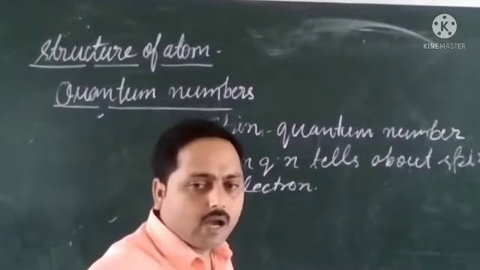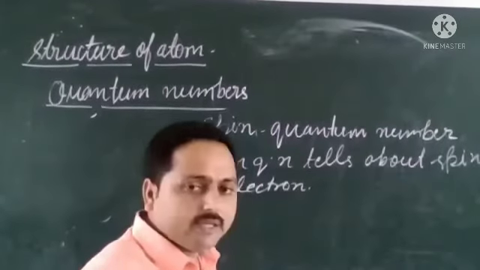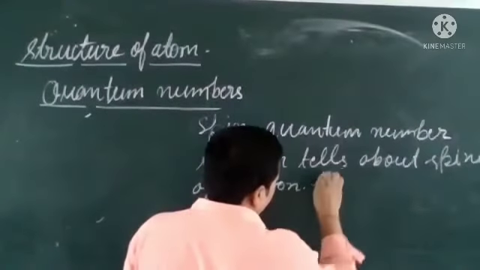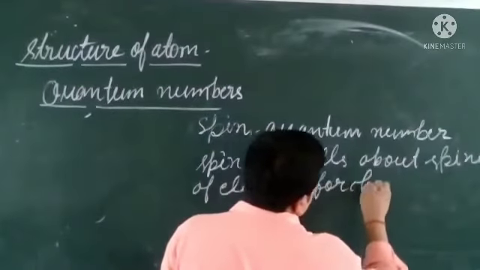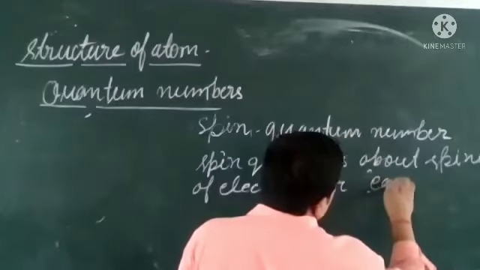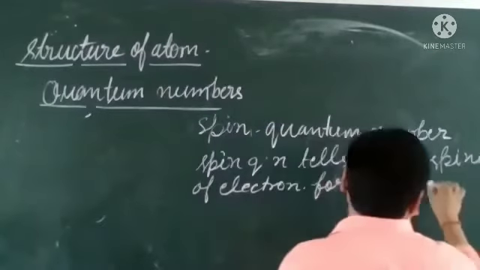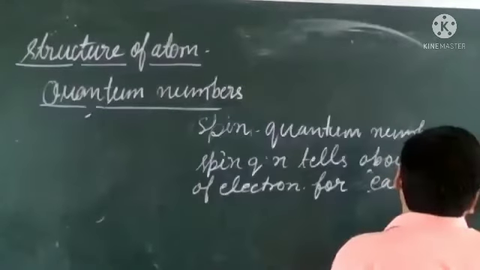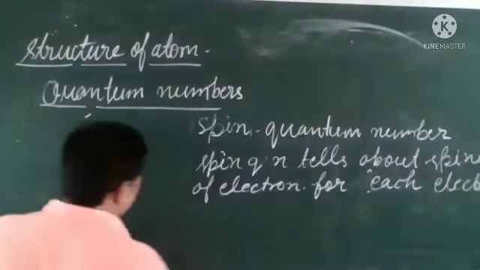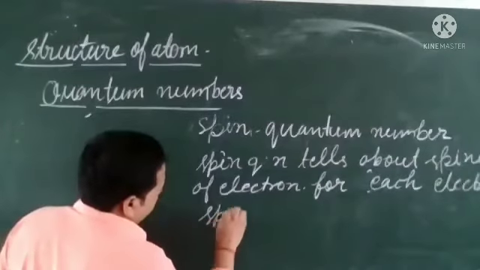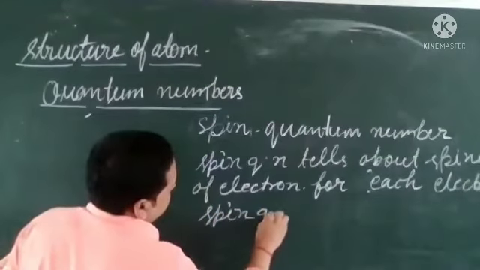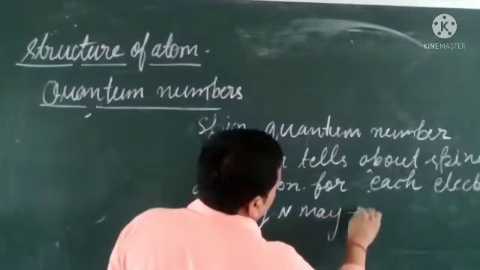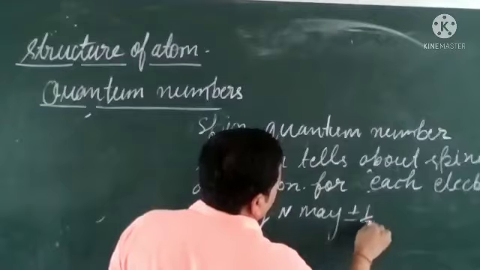For each electron, the spin quantum number may be plus or minus half.